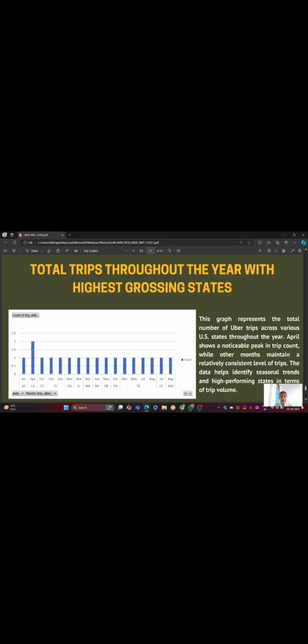In the last, by the analysis of this graph, I can say the graph offers a general overview of Uber trip counts across the US states throughout the year. While it reveals a noticeable peak in April, more detailed data is needed to identify specific state-level trends. So this is the analysis, according to me.